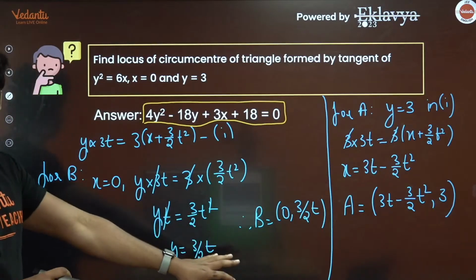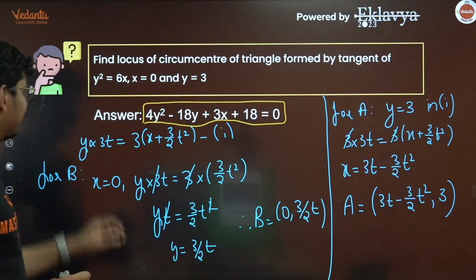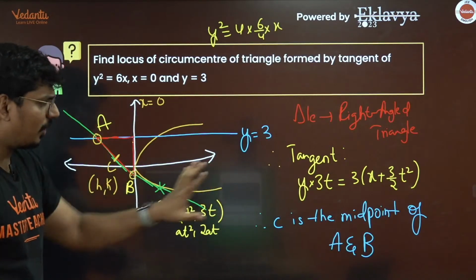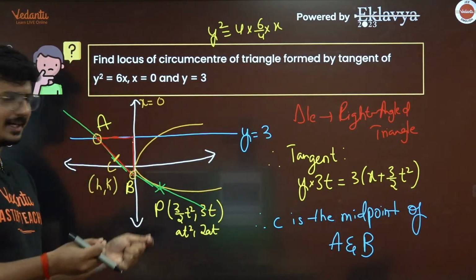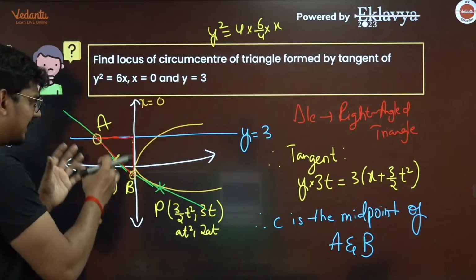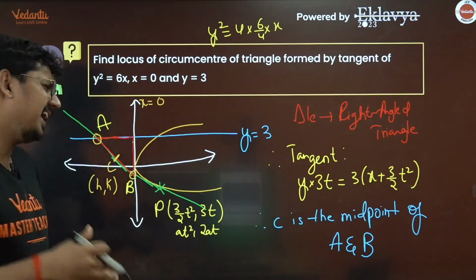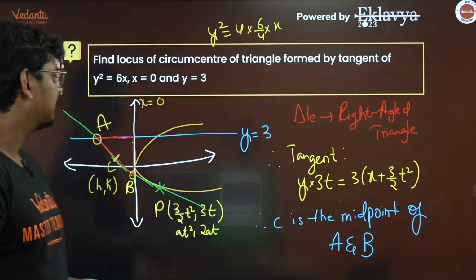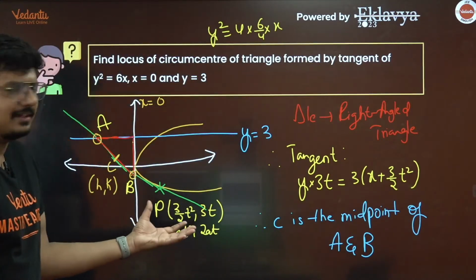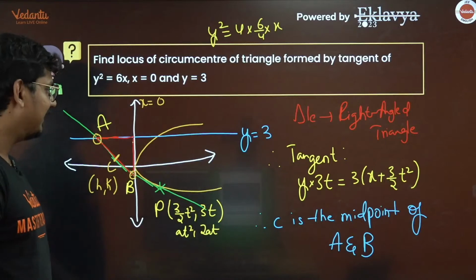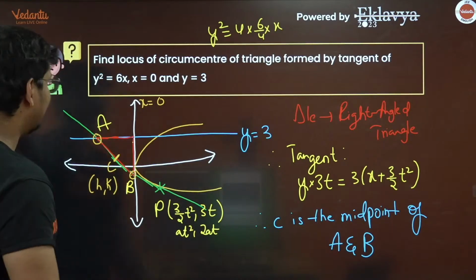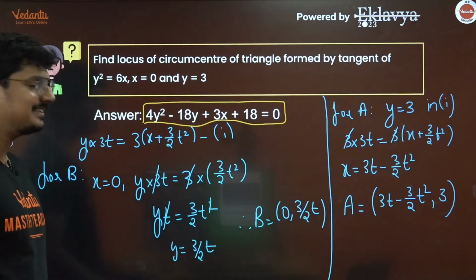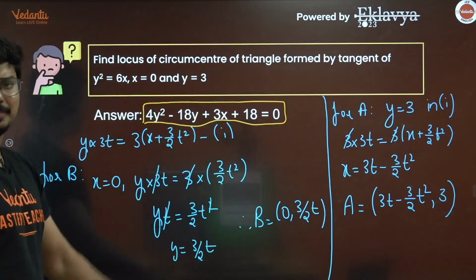So this is how you have to do it, pretty simple. Once you figure it out, all you have to do is first draw the diagram. You'll get an idea of what exactly points we need to figure out, and from that the rest of the thing is pretty simple. If you would have done this question in the examination, then great, very good. You really have very good conceptual skills, let me tell you that. So the answer is going to be this, guys.